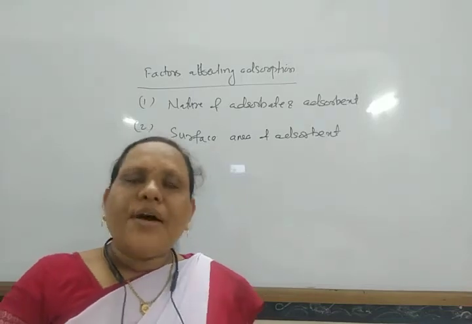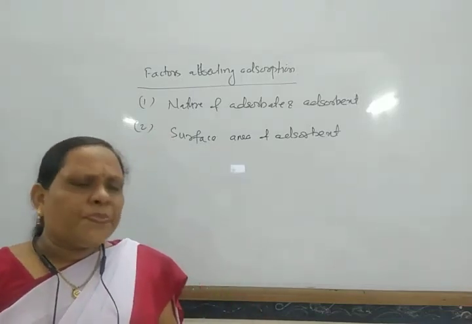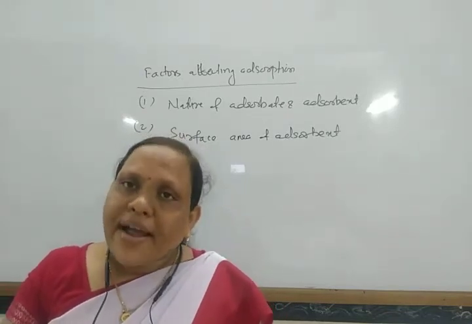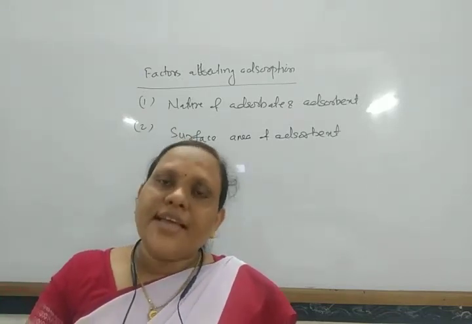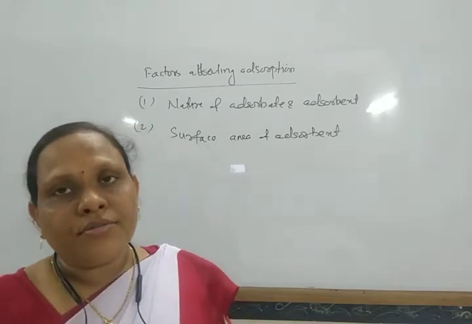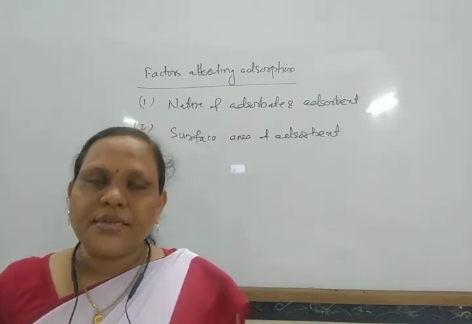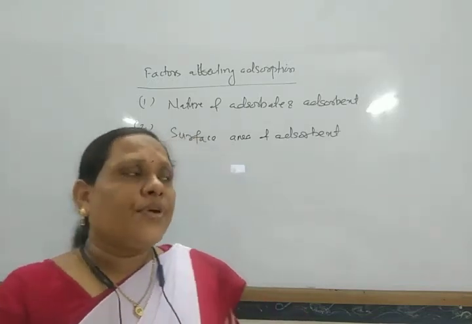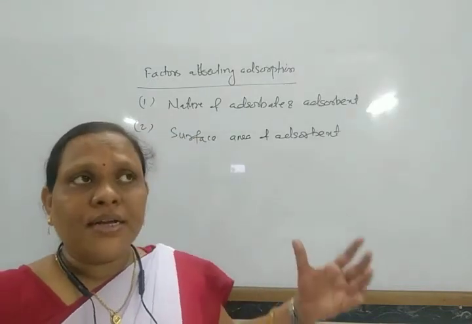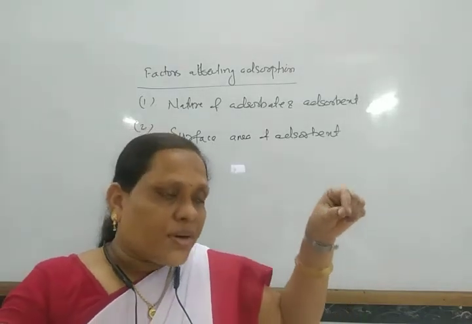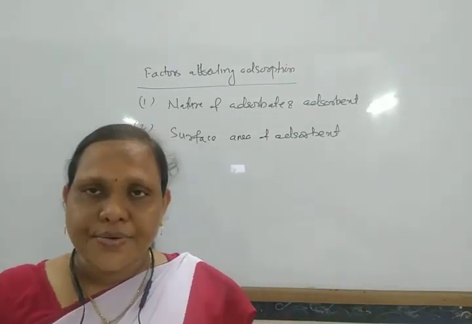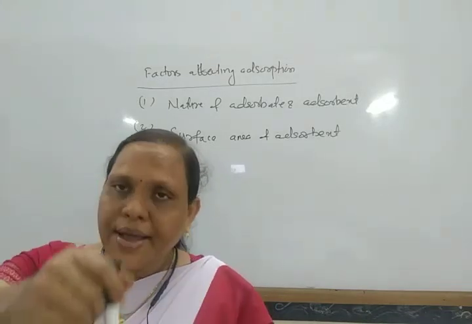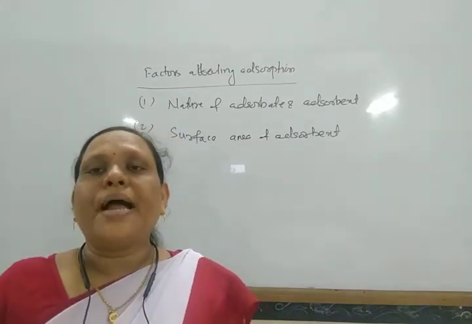For example, any metal in finely divided form adsorbs more gases. When we studied the construction of the standard hydrogen electrode, platinum foil is coated with platinum black.